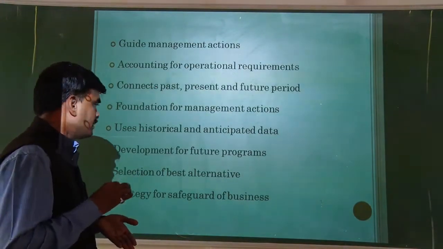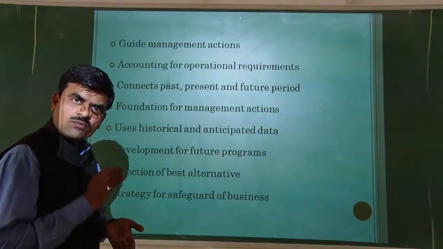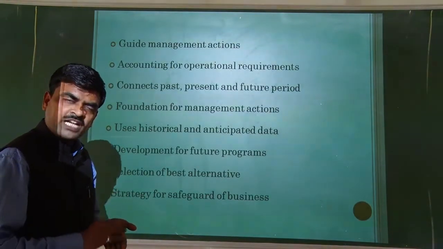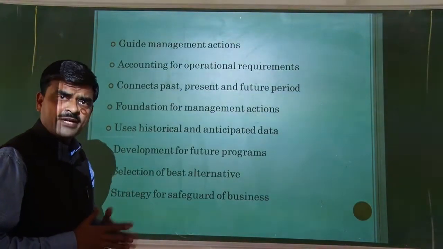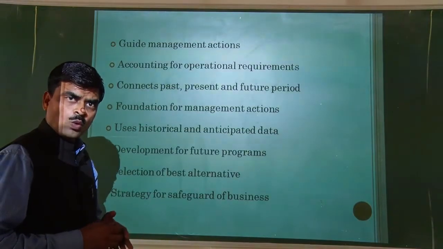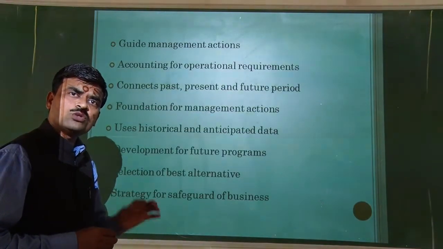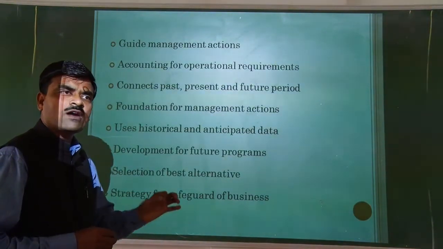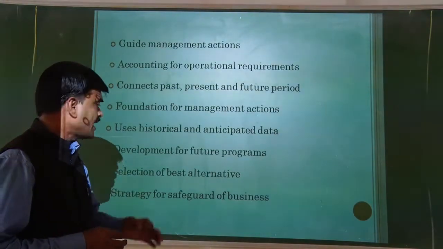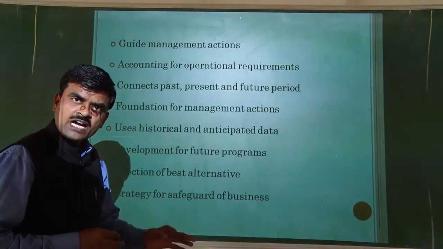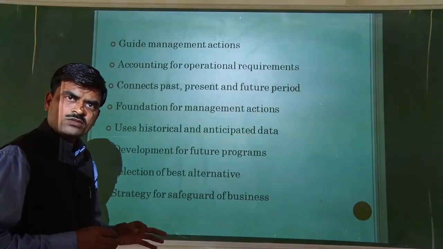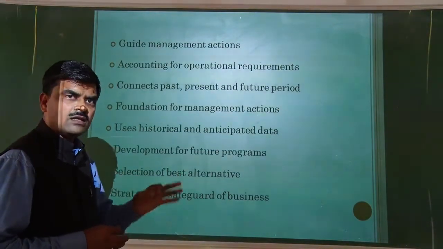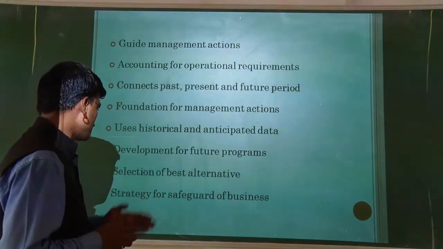They can make the best selection of alternative with the help of management accounting. How can it be done? They can come to know which is the most suitable alternative for their organization. They can judge the various alternatives. They can find out the best one among all the arranged alternatives.